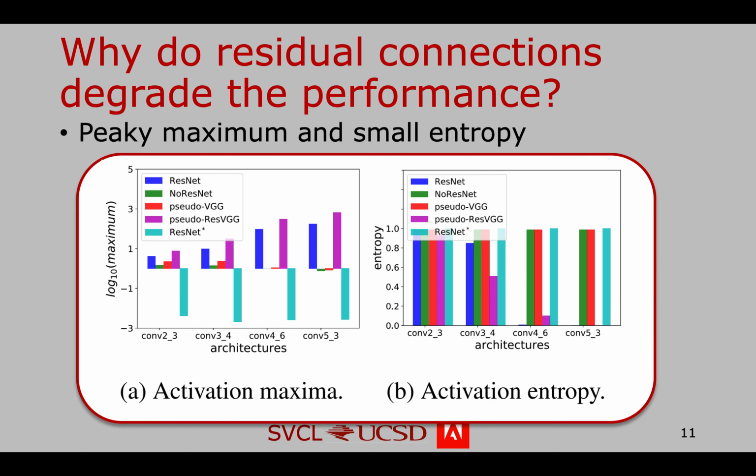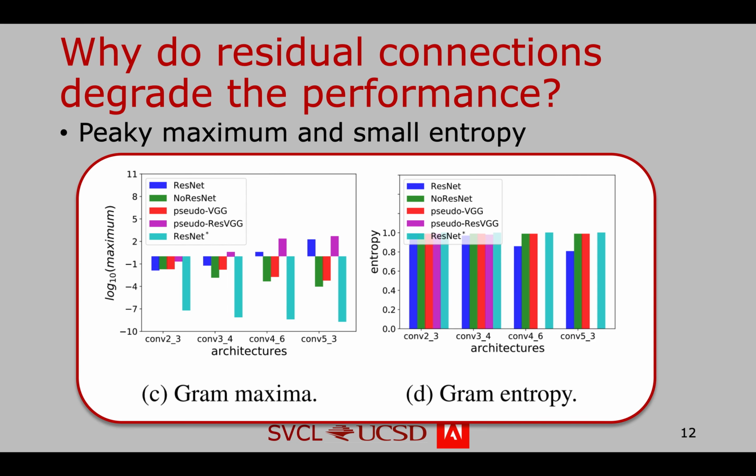We next try to understand why residual connections are so nefarious for stylization. The method we use is to observe the evolution of statistics of the activation maps layer by layer. We found that the maximum value increases and entropy decreases gradually with layer depth for the architectures with residual connections. This is unlike the network without shortcuts, where activations tend to decrease and entropy remains fairly constant and much higher. The similar behavior holds for gram values.